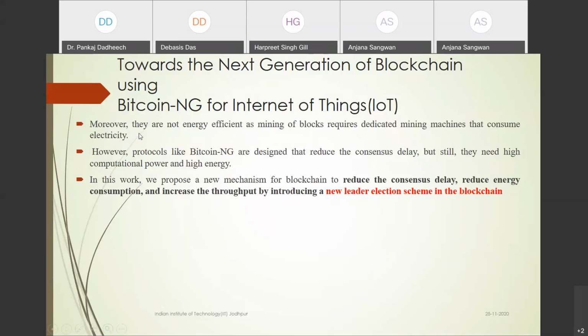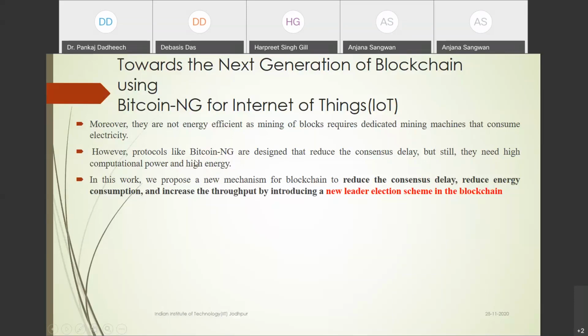Okay, so moreover Bitcoin-NG and Bitcoin are not energy efficient, as mining a block requires the mining mechanism. The protocol of Bitcoin-NG is designed to reduce the consensus delay, but it still has high computational power and high energy consumption. Okay, the consensus delay is reduced, but still the computation power is high, as well as the energy consumption.